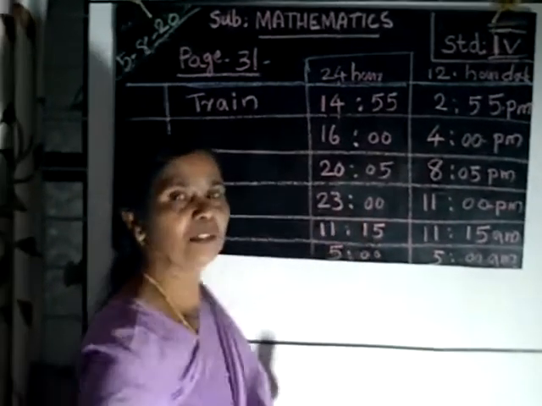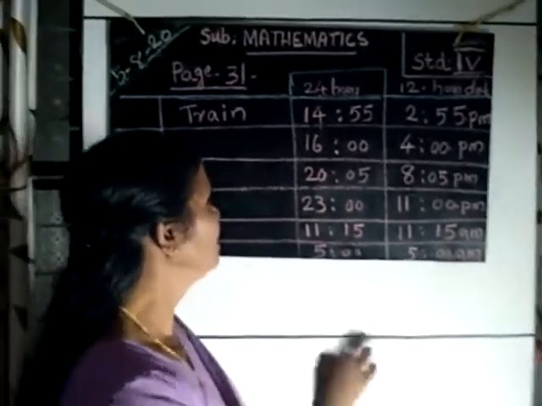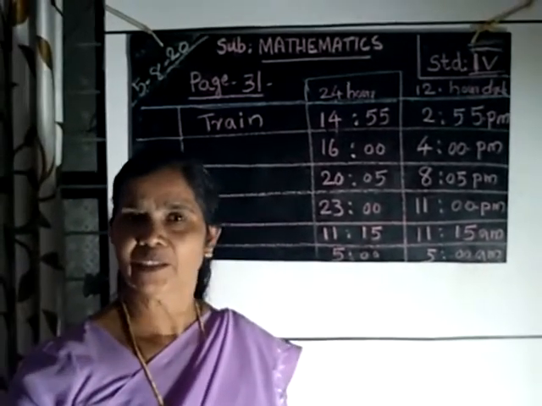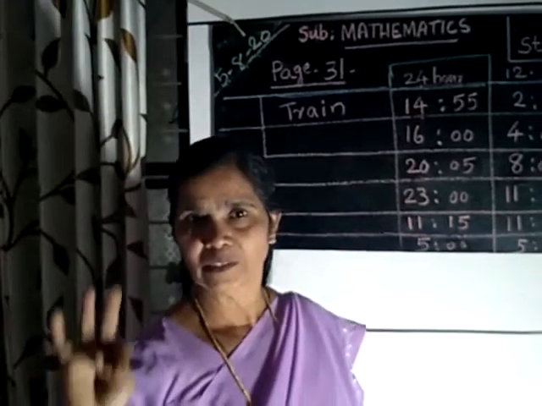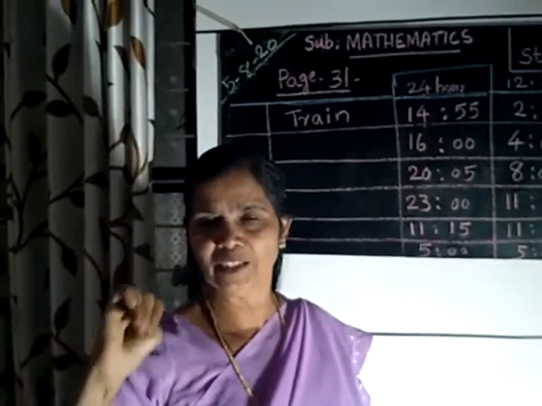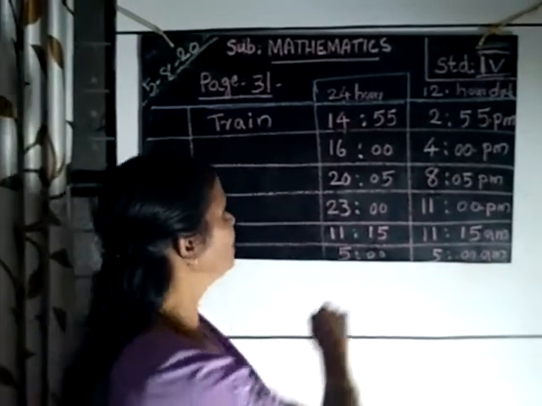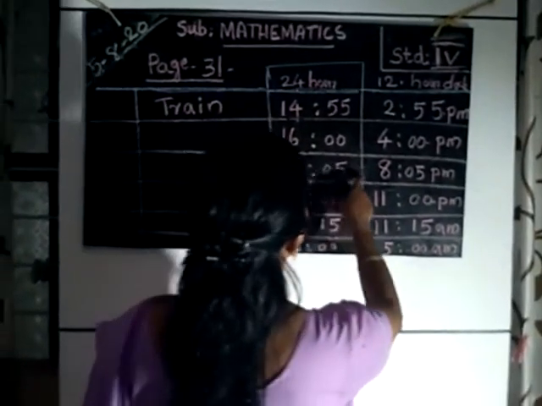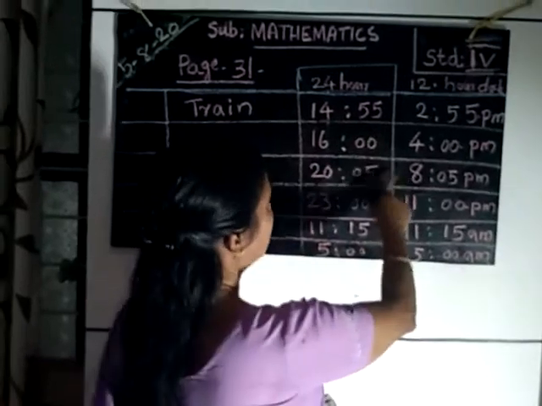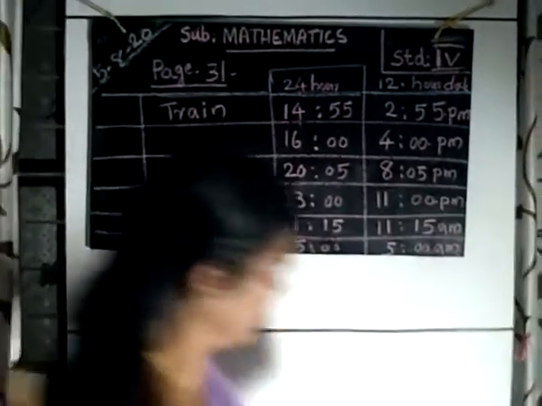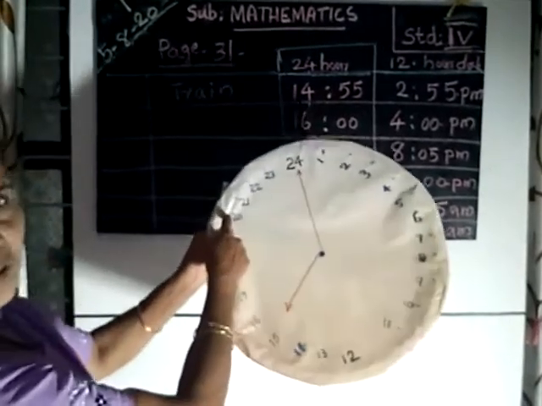20 hours 5 minutes. You add hours to 12: 13, 14, 15, 16, 17, 18, 19, 20. You add 8 hours. Like that you add to get 20 hours.